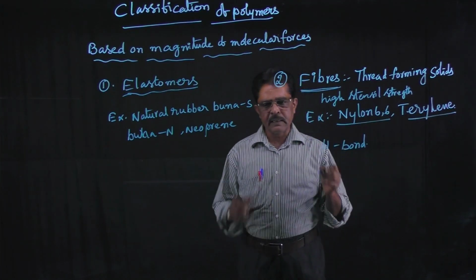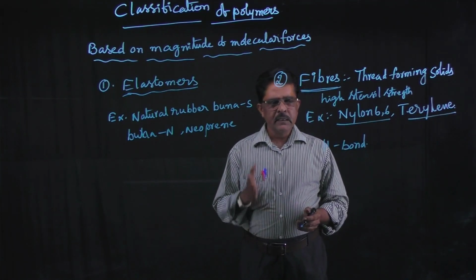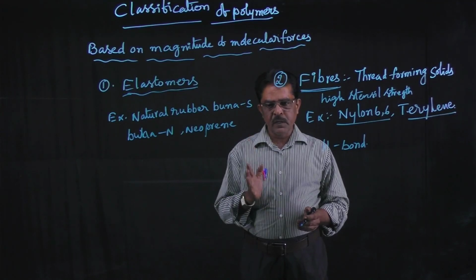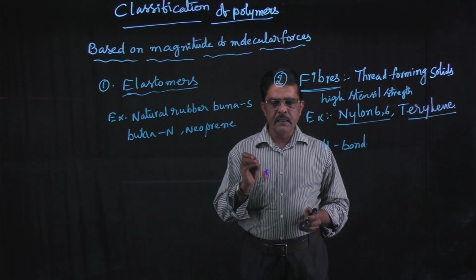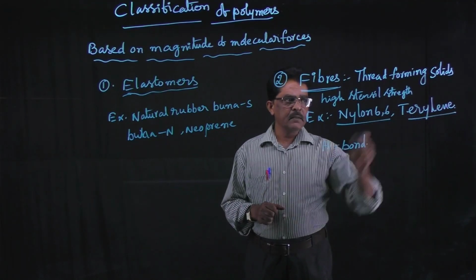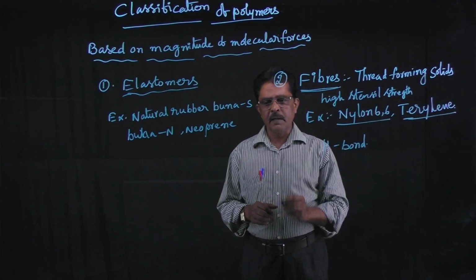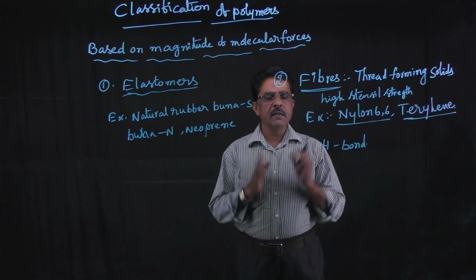Nylon 66 is the polymer of adipic acid and hexamethylene diamine. Terylene is also a polymer with a fiber-like structure. So, what are fibers?